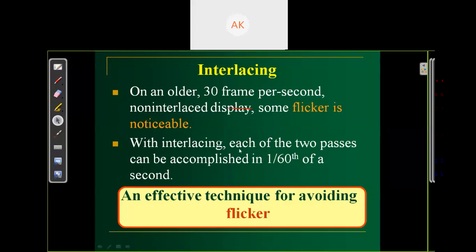With interlacing, each of the 2 passes can be completed in 1/60th of a second, because we divide our frame into 2 parts, even lines and odd lines. If we do not use interlacing, we complete each frame in 1/30th of a second. If we use interlacing, we can scan the complete screen in 1/60th of a second to overcome this flicker effect. It is an effective technique for avoiding flicker.